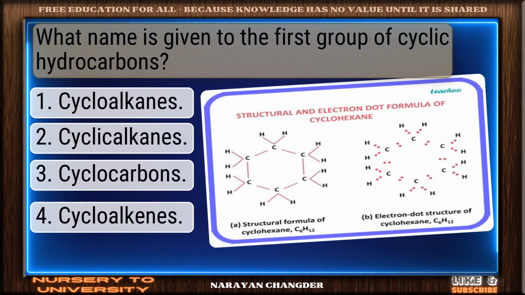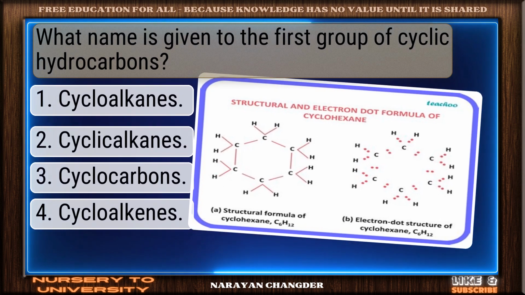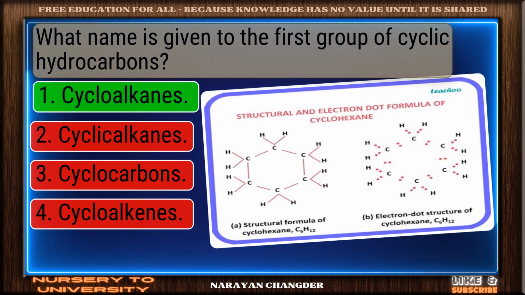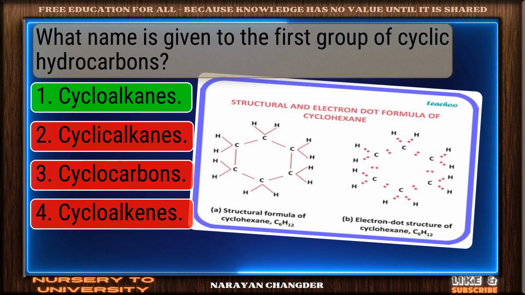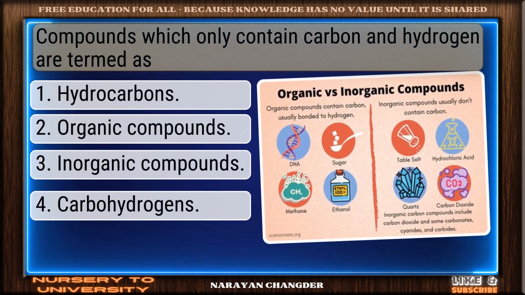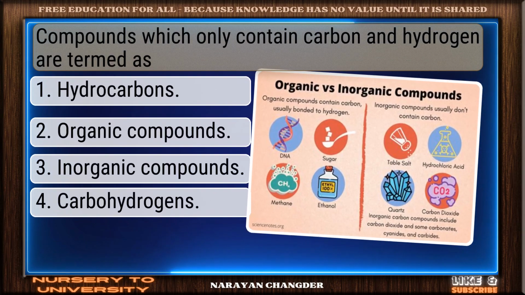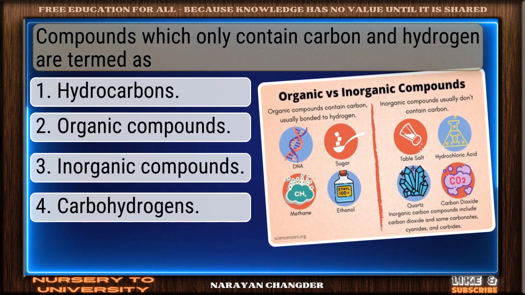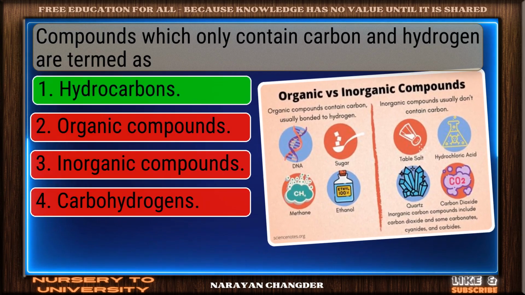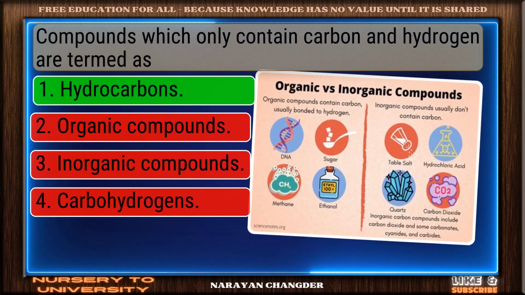What name is given to the first group of cyclic hydrocarbons? You're right. Cycloalkanes is the correct answer. Compounds which only contain carbon and hydrogen are termed as. Great thinking. Hydrocarbons is the right choice.